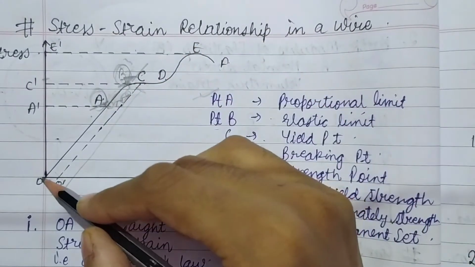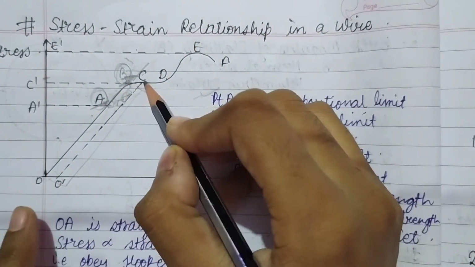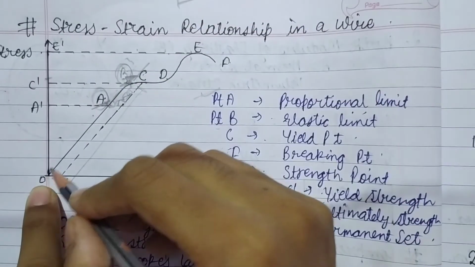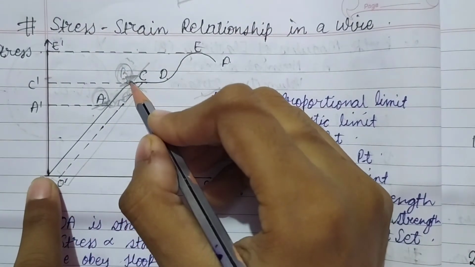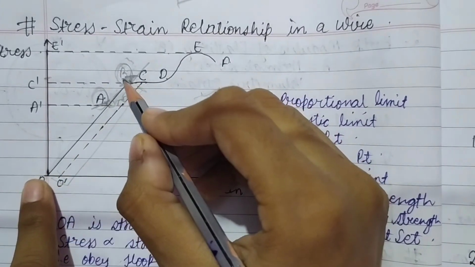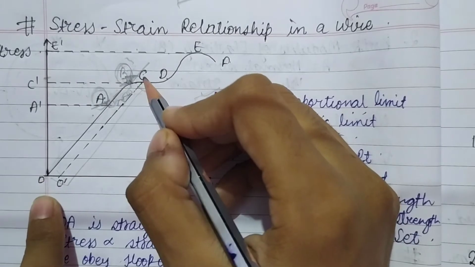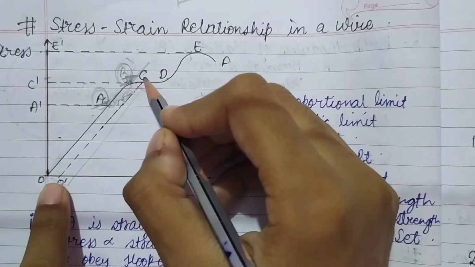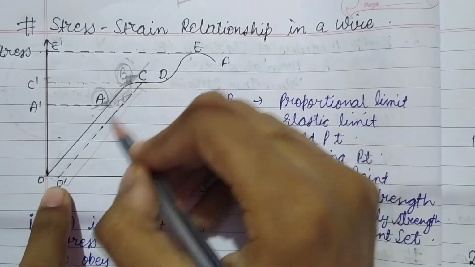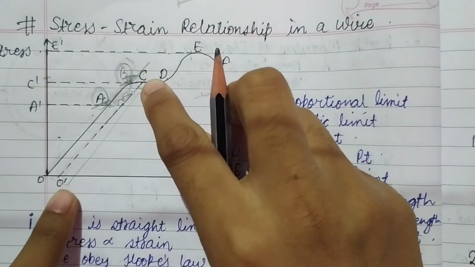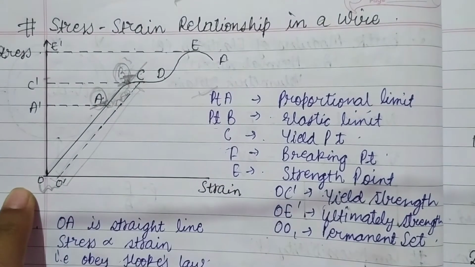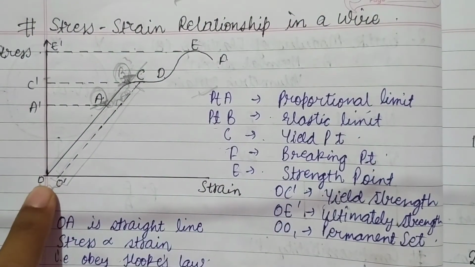Now, when we come to point C, what happens if we have extended the wire and then release it? From point O to point B, this is the elastic limit, so if we release the wire from here, it will retrace this path. But if we extend it further from B to point C and then release the wire, what will happen? It will not follow this path, it will rather follow this easier path. So this is point O to point O dash. This is the permanent set. We call this the permanent set.